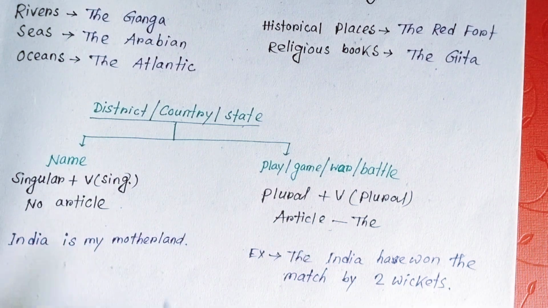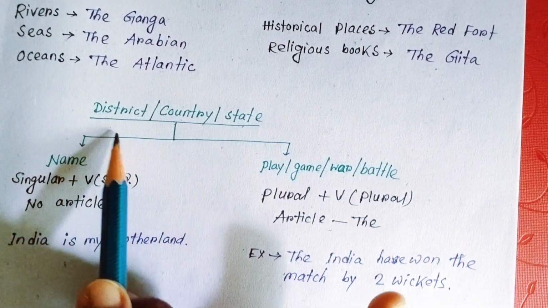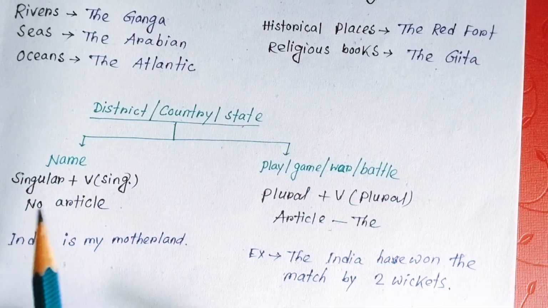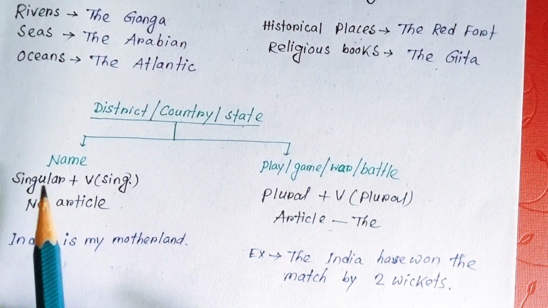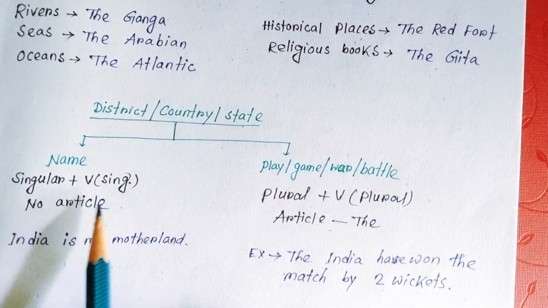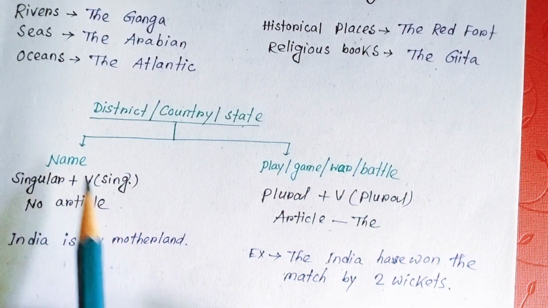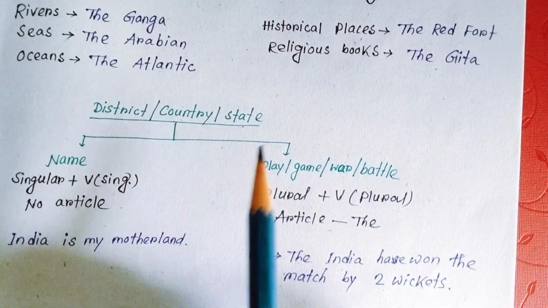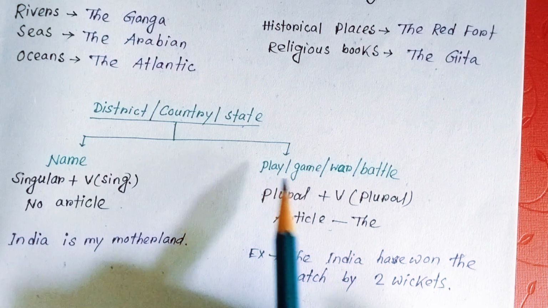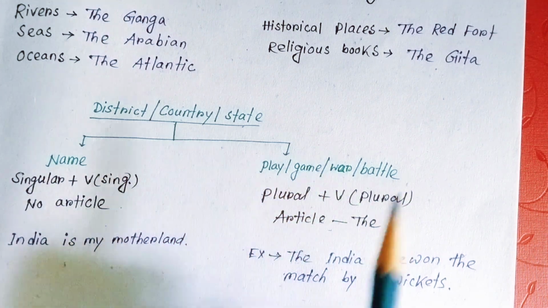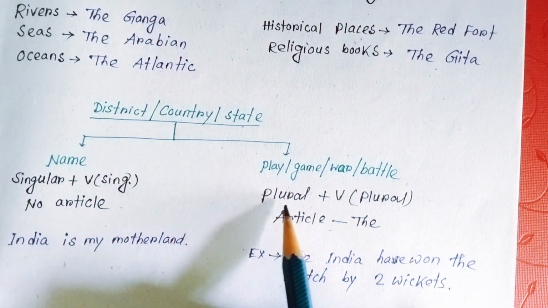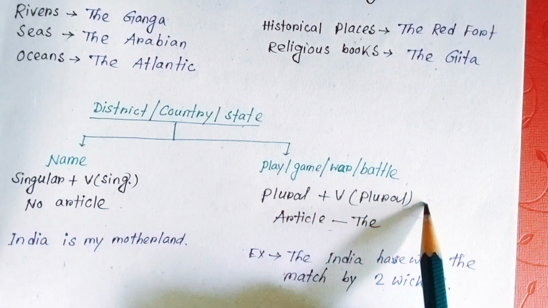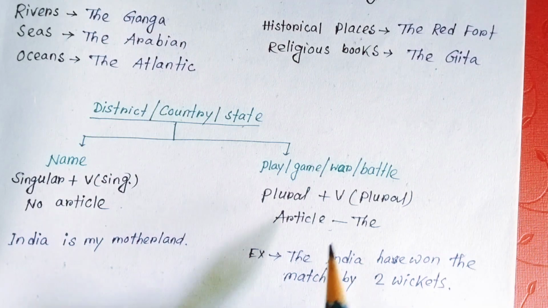So just understand it again. If the name of a district, country or state just comes as a name, that is considered singular, and that takes a singular verb, and in that case we use no article. But on the other hand, if the name of a district, country or state comes as the name of a play, game, war or battle, that proper noun is considered plural, and that takes a plural verb, and in that case we use the article the.